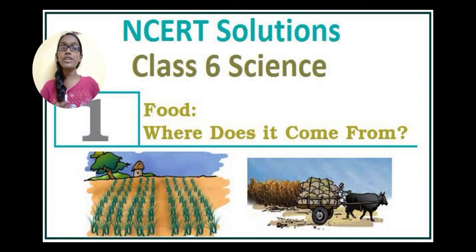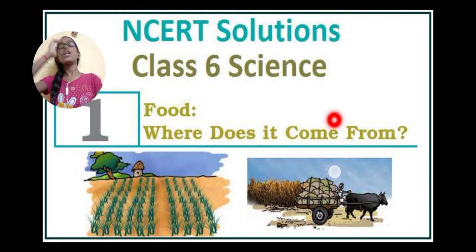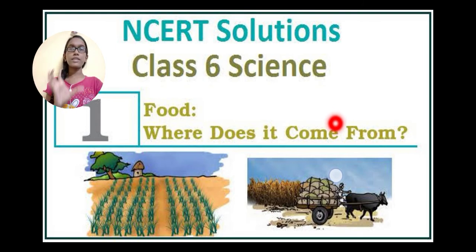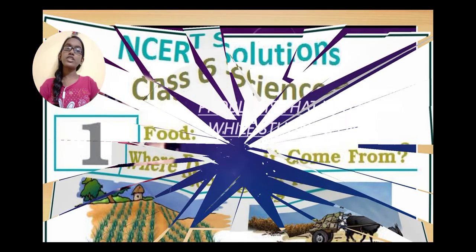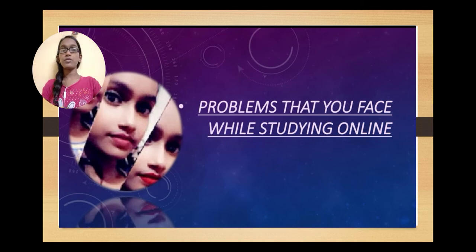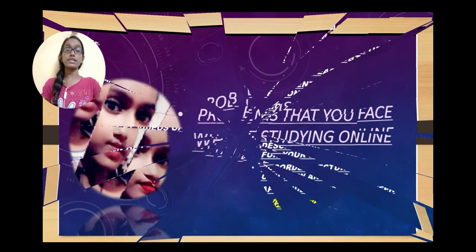Today for this video we are going to deal with the class 6 science chapter 1, that is Food: Where Does It Come From? So today we are going to exactly deal with the sprint for this chapter. We are going to know this chapter in one shot in 15 minutes, and within 15 minutes we are going to complete this entire chapter. This is a very important chapter for 6th graders, and please do watch the video till the end and understand each and every point.